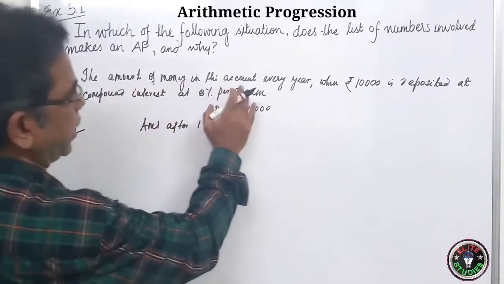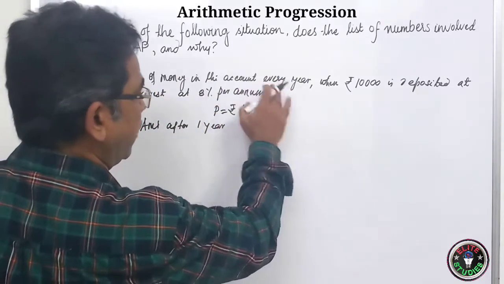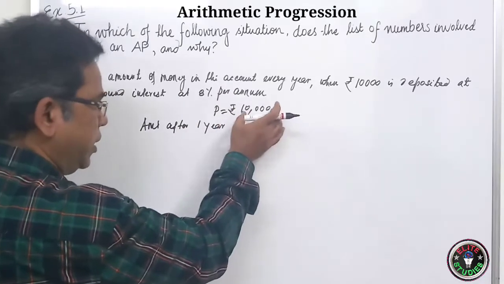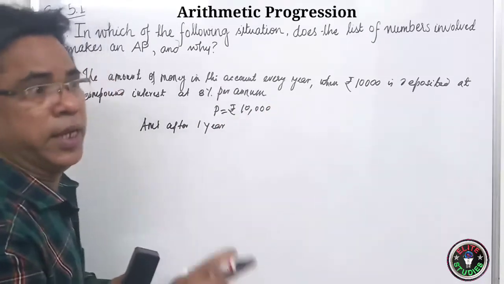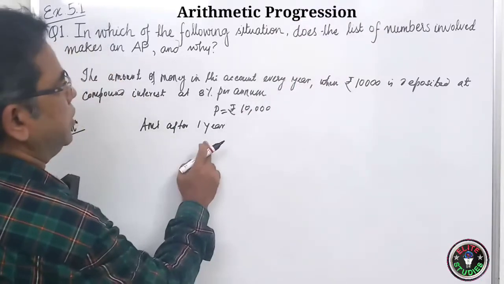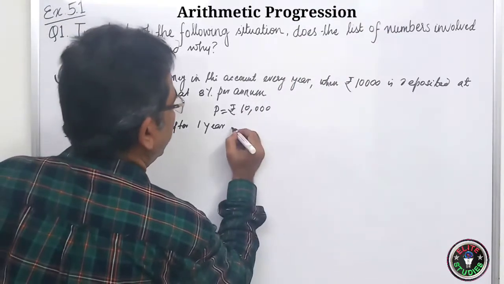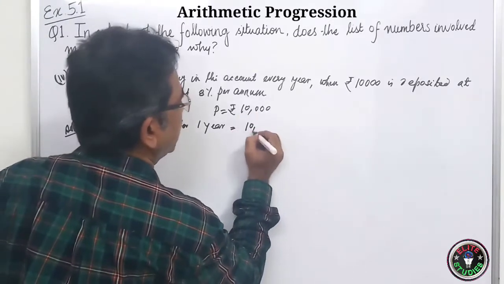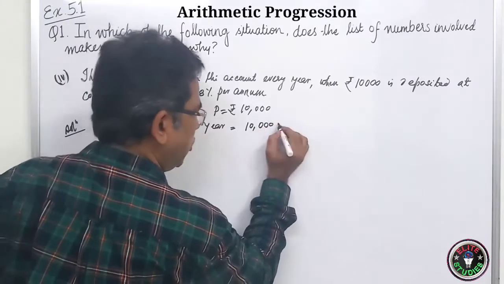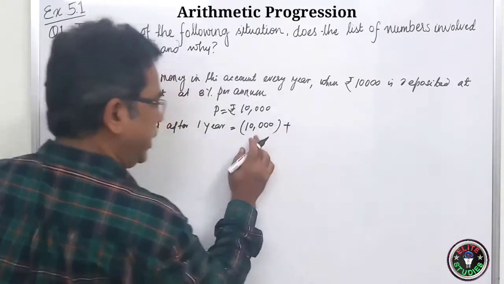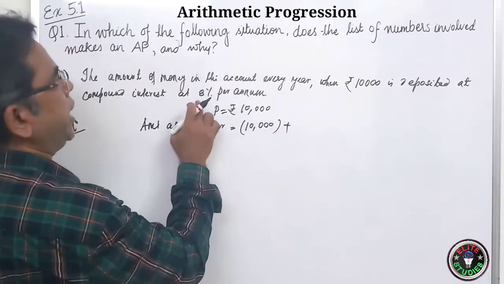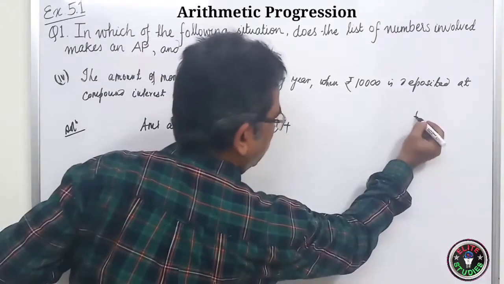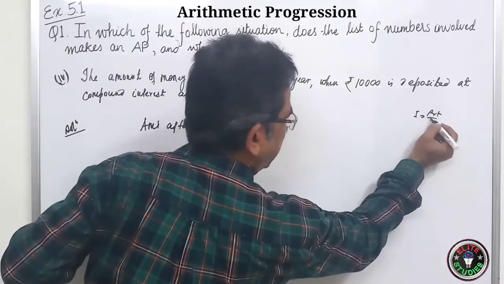The amount of money in the account after every year when 10,000 is deposited at compound interest. Suppose today you deposited 10,000. Then after 1 year, what will you get? This 10,000 will be there, no doubt. Plus, you will get an interest on rupees 10,000 at 8% per annum. Simple interest will be what? PRT by 100. Interest, you know, is equal to PRT by 100.